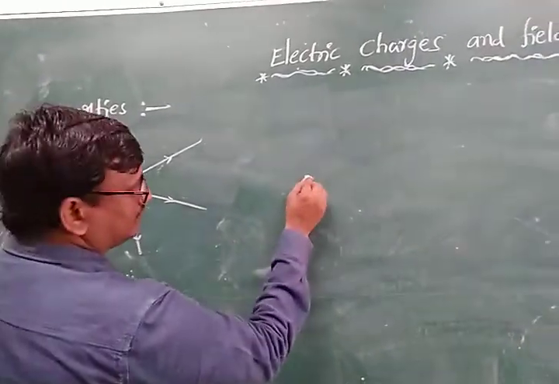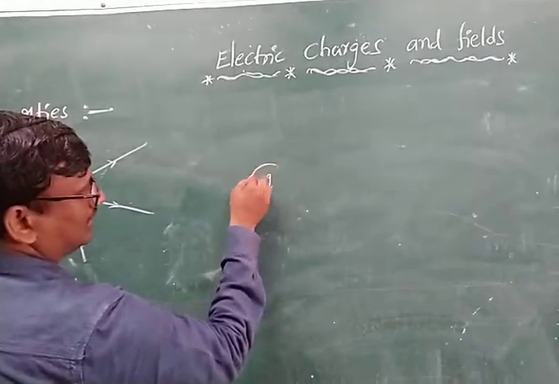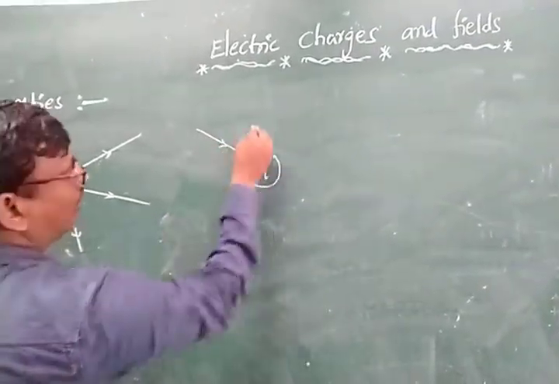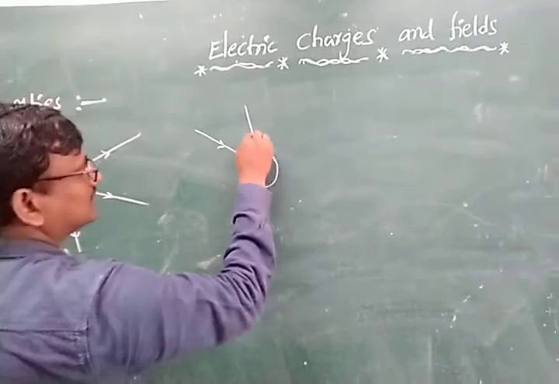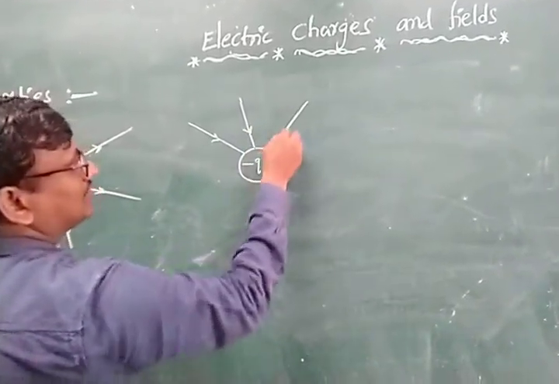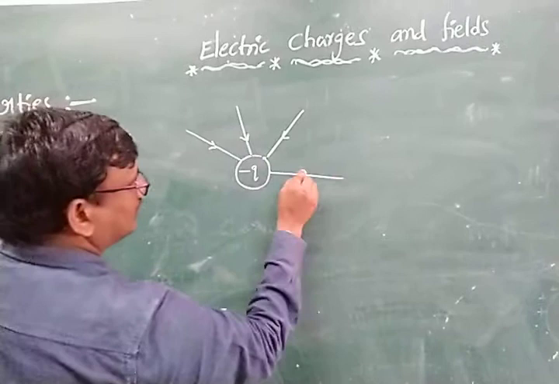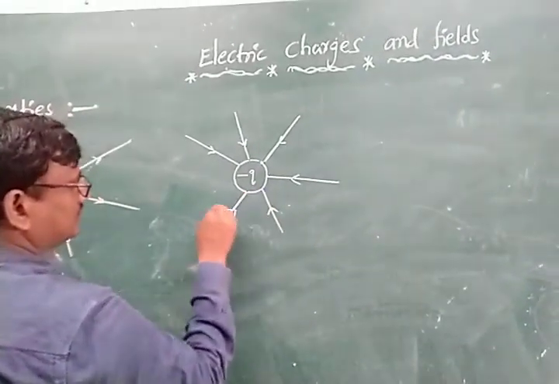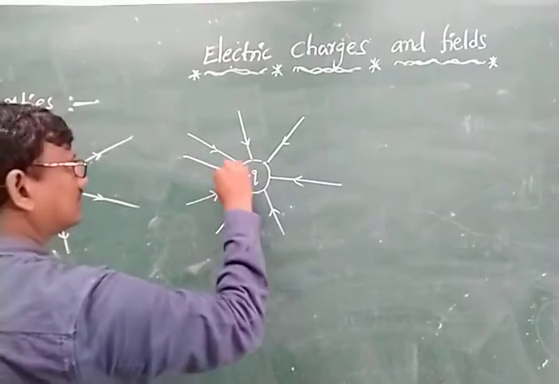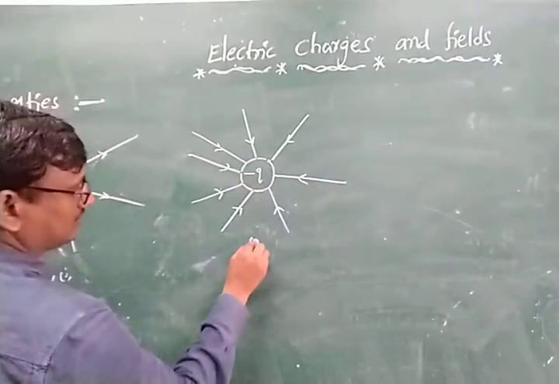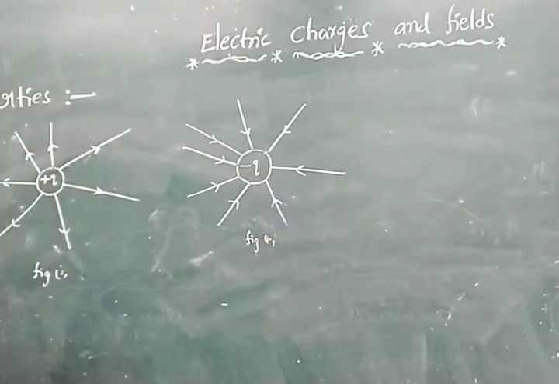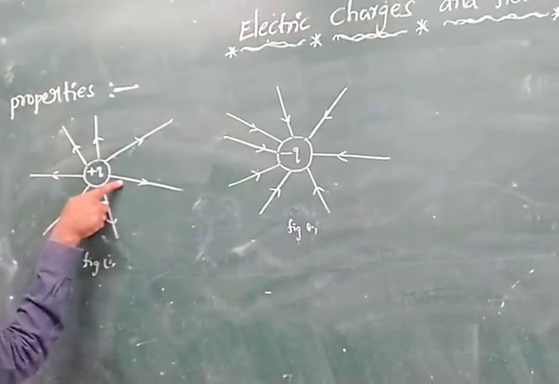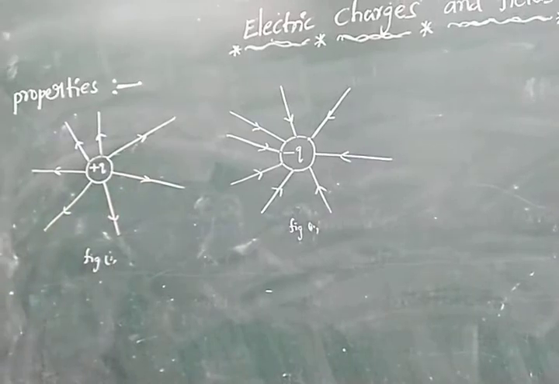Next, the second one. This is the negative charge. For a negative charge, all the electric field lines are convergent. Convergent is nothing but coming into a negative charge. This is the second diagram. So observe the first one: the positive charge is there, and all electric field lines are away from the positive charge.